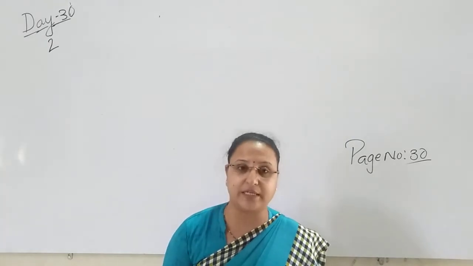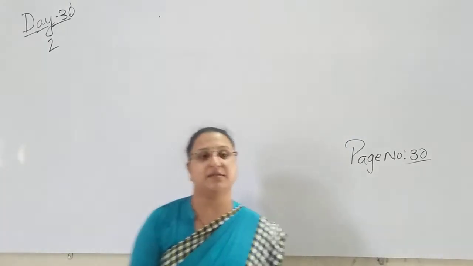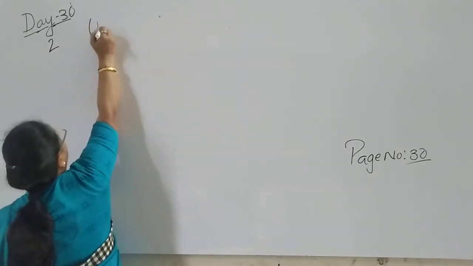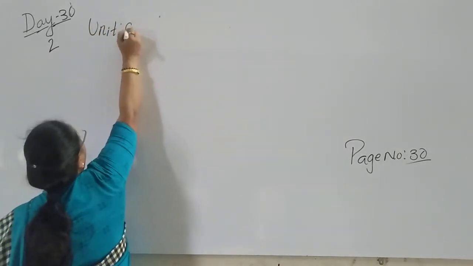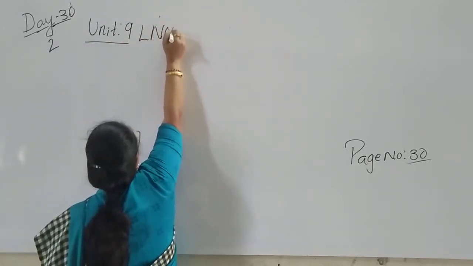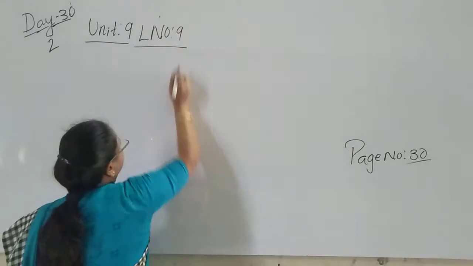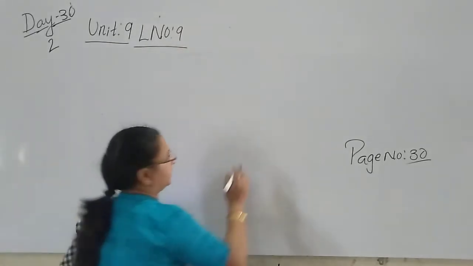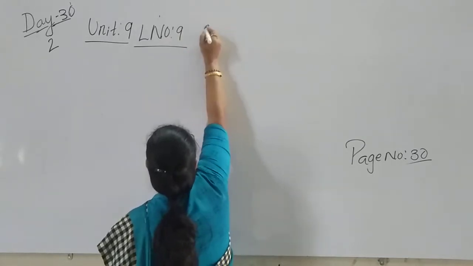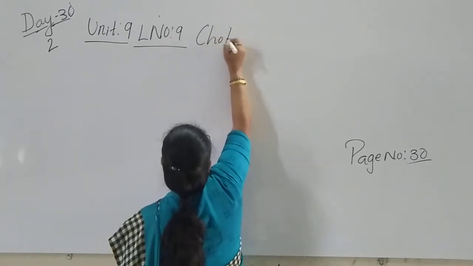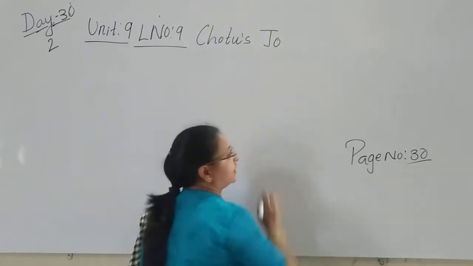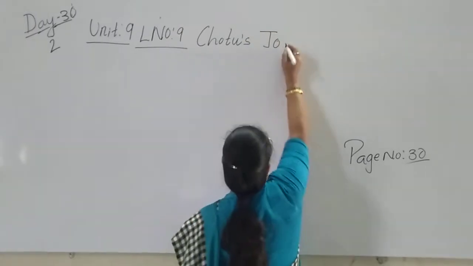This is Unit 9 and Lesson 9, Chotu's Journey.